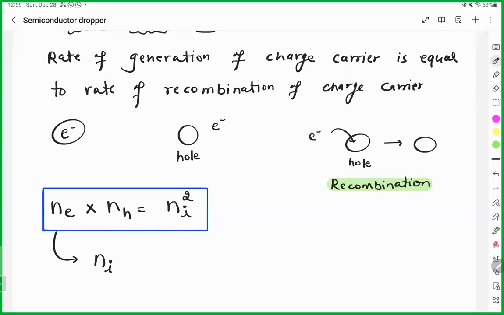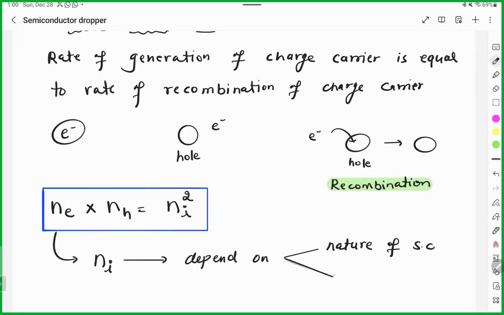Carbon has a negligible rate, because the carbon atom size is so small that it is stable. Understood? So this Ni number depends upon the nature of the semiconductor.